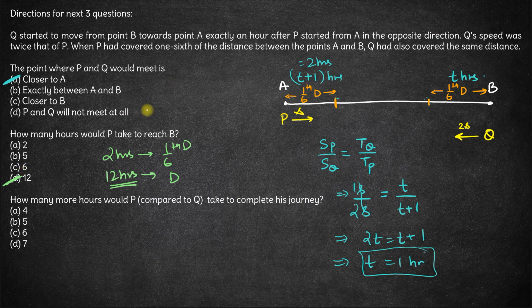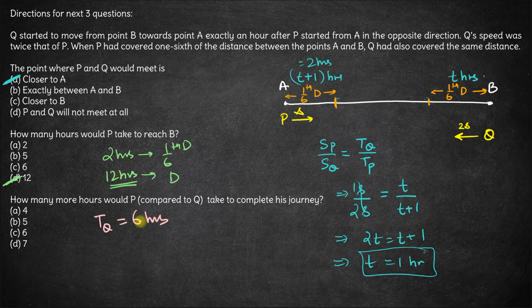And now coming to the last question in this set, how many more hours would P compared to Q take to complete this journey? So we already know P will take 12 hours. And now since speed of Q is twice the speed of P, it means time taken by Q will be half of this, that means 6 hours.